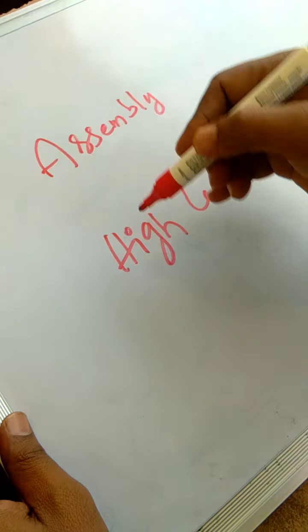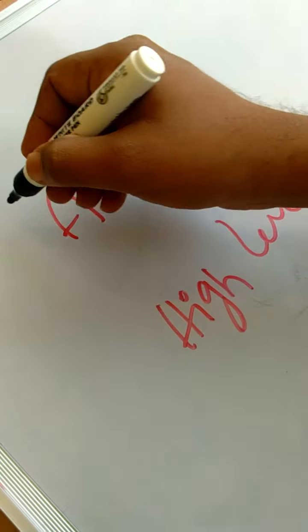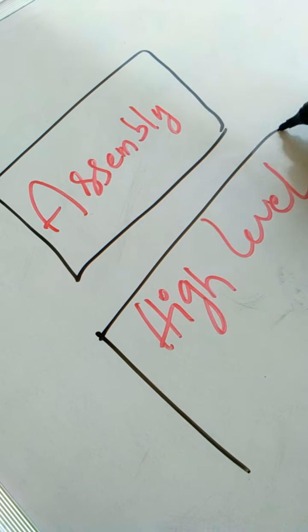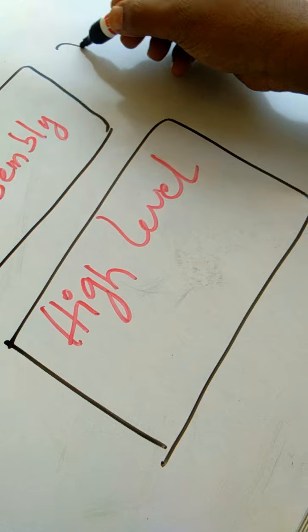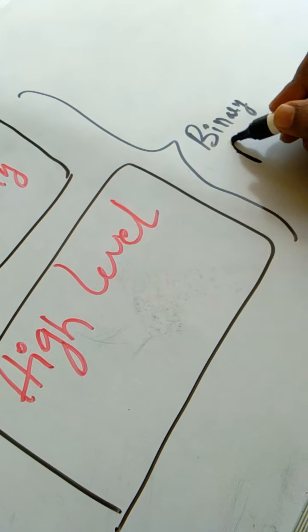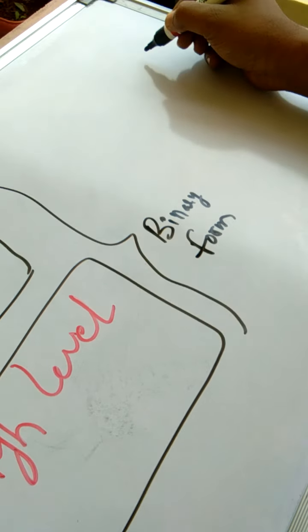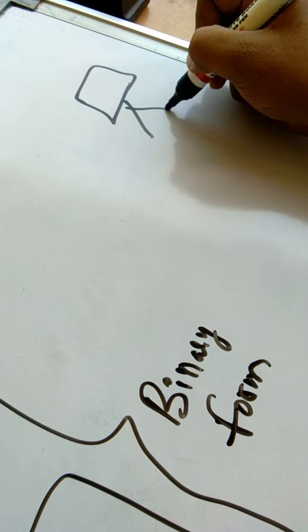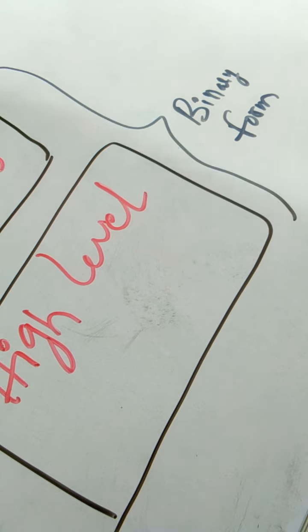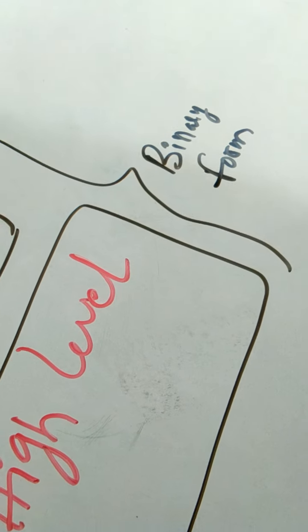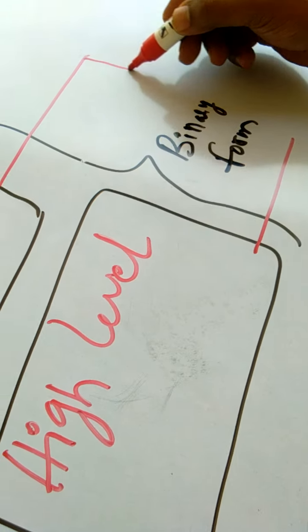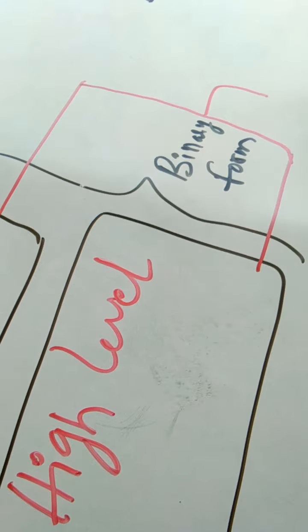So basically, if you write anything either in the assembly or in the high level language, both of these have to be converted into binary form, because the computer can understand only binary language. So to do this, we appoint a mediator. You can call him a translator.